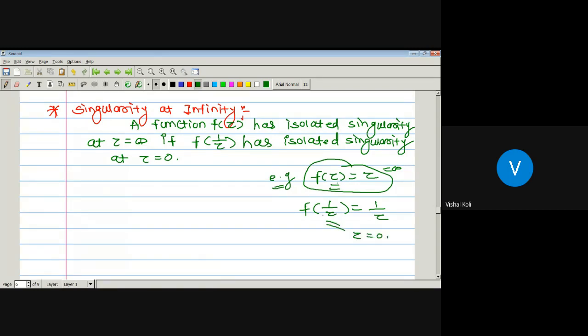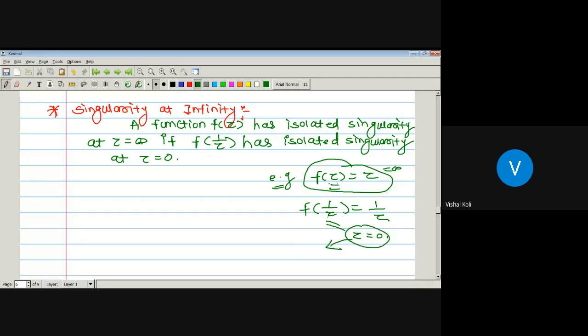Now, what is the type? The function f of 1 by z has either an isolated singularity or a non-isolated singularity. As it is at z equal to 0, it must have an isolated singularity, that is, a simple pole, since z equal to 0 is a pole of order 1. So the function f of 1 by z has an isolated singularity at z equal to 0.